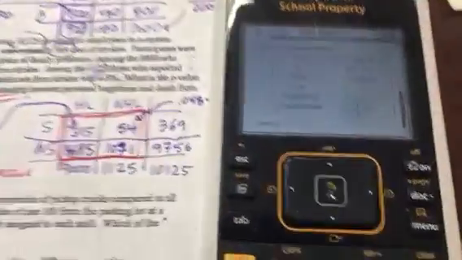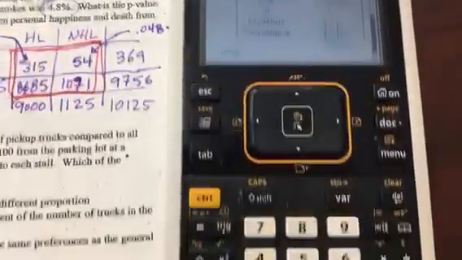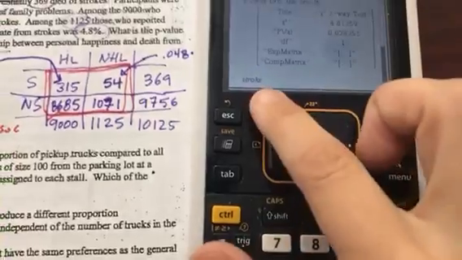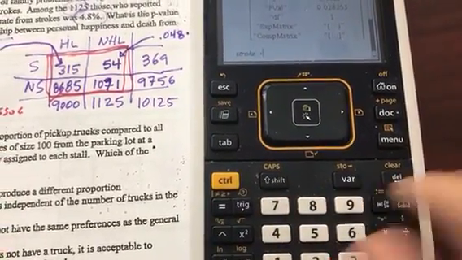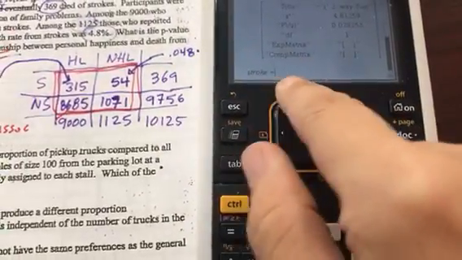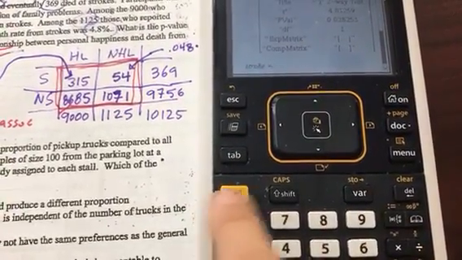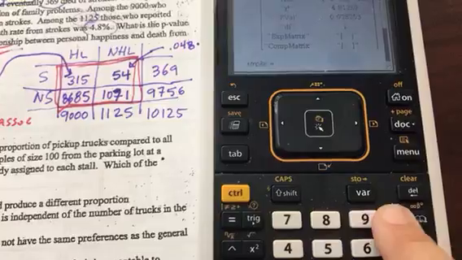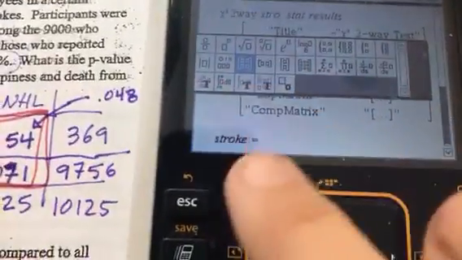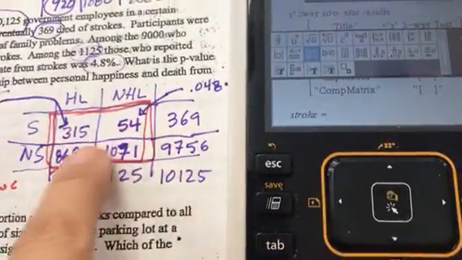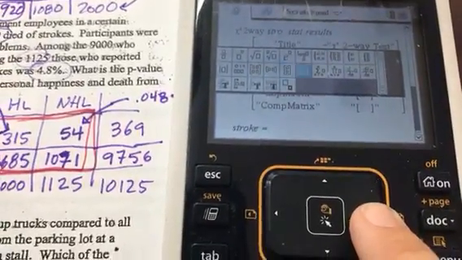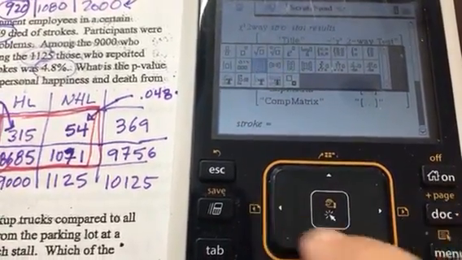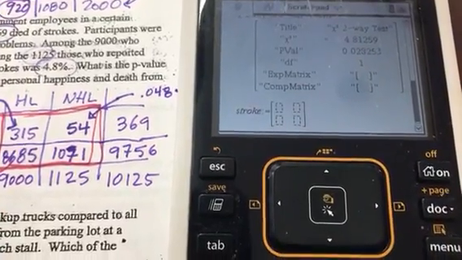So I've named my matrix stroke, and then I want to hit control, so it gives me colon and equal sign. So control boxes, and then I want to hit boxes again. And I actually just have 4 boxes to plug in. So usually if I have multiple boxes, I'm going to go here, but I'm going to actually stick with this one.